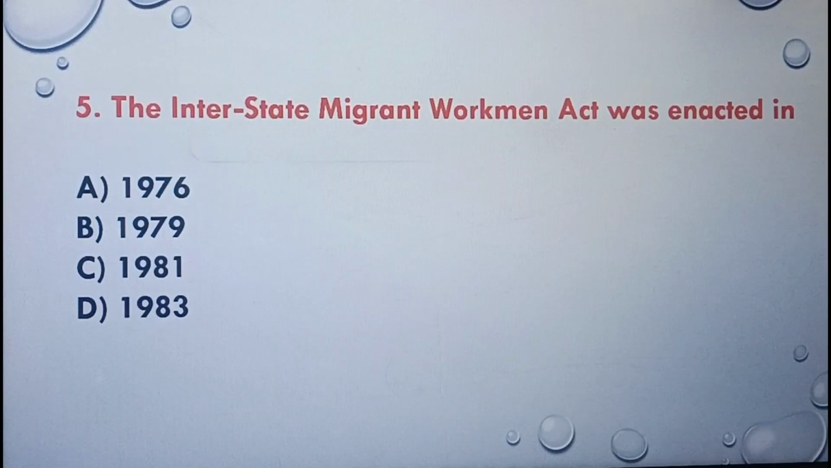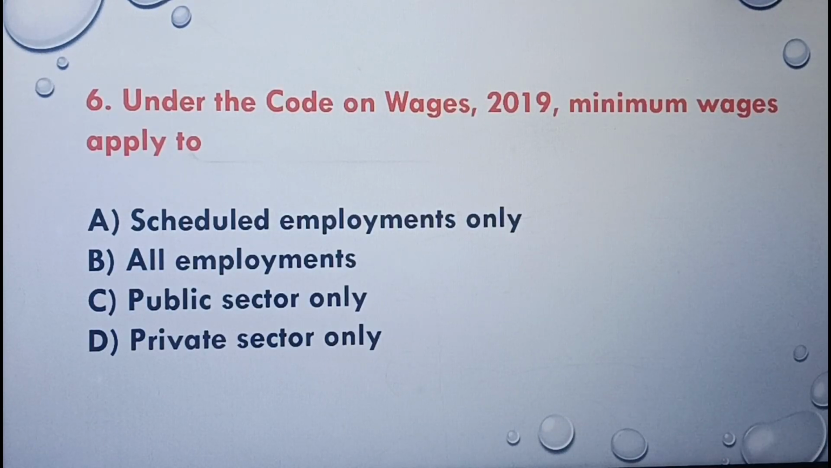Next question. The Interstate Migrant Workers Act was enacted in 1976, 1979, 1981, 1983. The correct answer is option B, 1979. Next question. Under the Code on Wages 2019, minimum wages apply to scheduled employments only, all employments, public sector only, private sector only. The correct answer is all employments.